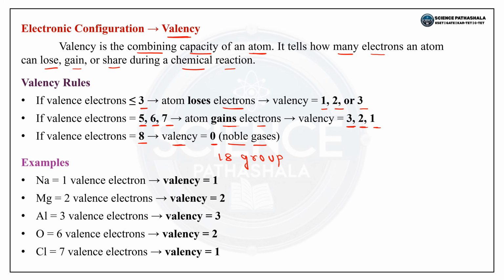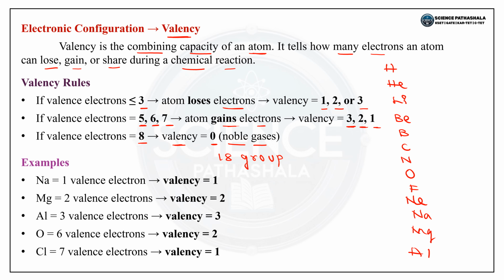Let us try to understand valency 1, 2 and 3. Just see here, dear students: hydrogen, helium, lithium, beryllium, boron, carbon, nitrogen, oxygen, fluorine, neon, sodium, magnesium, aluminium.